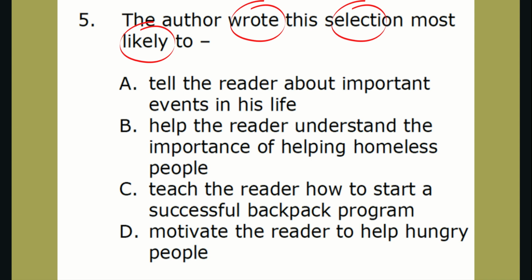And I also circled the word likely because all of these answer choices could be the reason why the author wrote it, but we need to see which one is the one that makes the most sense. Think back to the very beginning of the lesson. We previewed the text, we read it, we wrote a gist statement, and we also found a main idea. When we found the main idea, we were trying to figure out what the author was trying to teach you. This main idea is going to help us figure out why the author most likely wrote this passage.